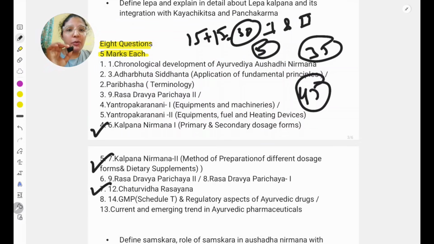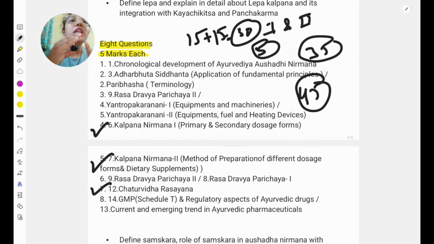Actually it is a very big portion, but in our papers usually only 2 questions are seen from this portion. First is the chronological development, where you just have to explain the importance of the different eras of Rasa Shastra. Second is Acharya Nagarjuna's contribution. It has been asked only one time, so you just go through it, and very little content is there because not much written content exists about Nagarjuna's contribution.